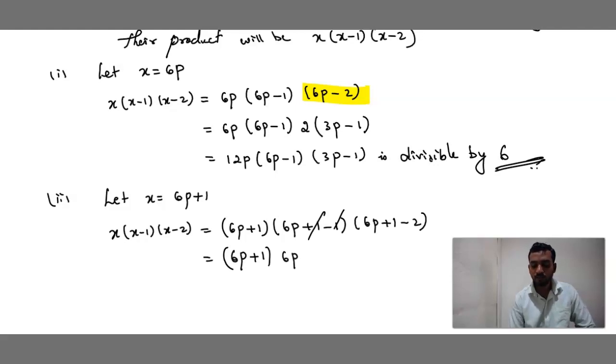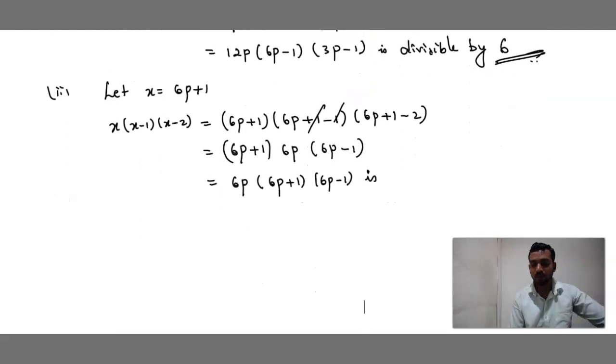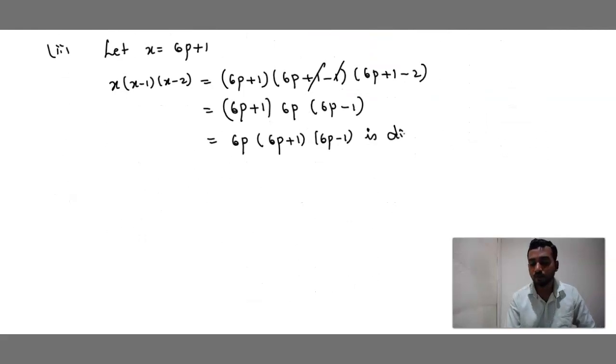Left out is 6p. Then again 6p plus 1 minus 2 is minus 1. So the product is 6p into 6p plus 1 into 6p minus 1, which is divisible by 6. This is a product which is divisible by 6.